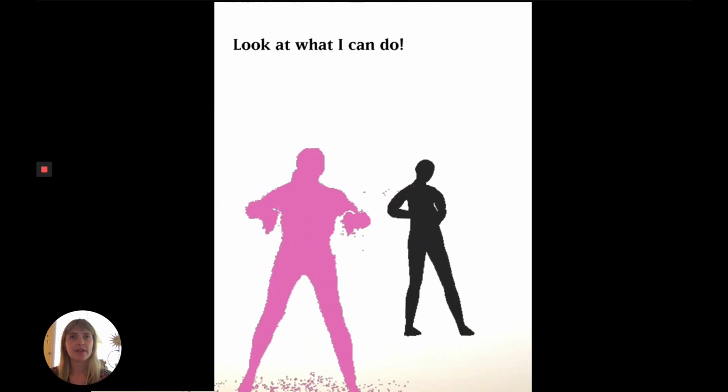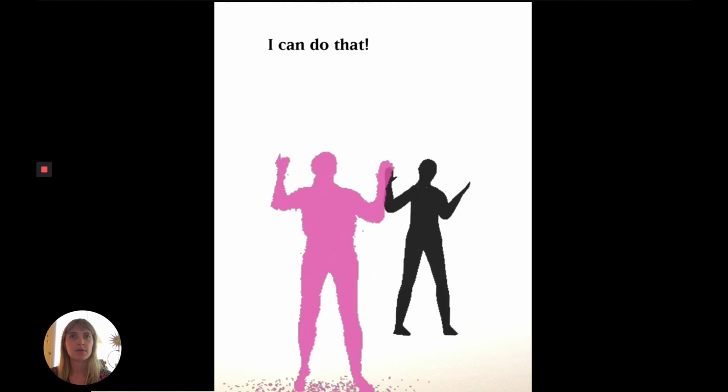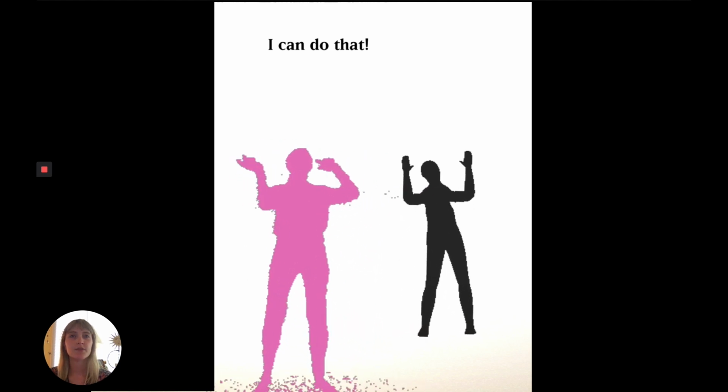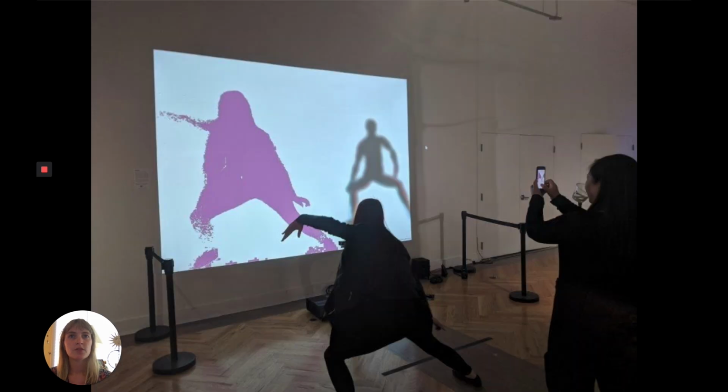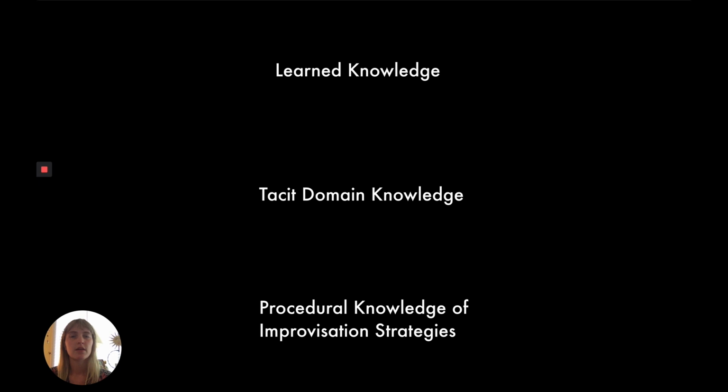Lumini is a collaborative, interactive installation in which a human participant can creatively improvise movement together with an AI dance partner. The human's virtual shadow is projected onto a screen next to an AI avatar, and in the liminal space of the screen, the two can dance together. This demo explores a suite of tools that enable Lumini to reason using 3 different types of knowledge: learned knowledge, tacit domain knowledge, and procedural knowledge of improvisation strategies.